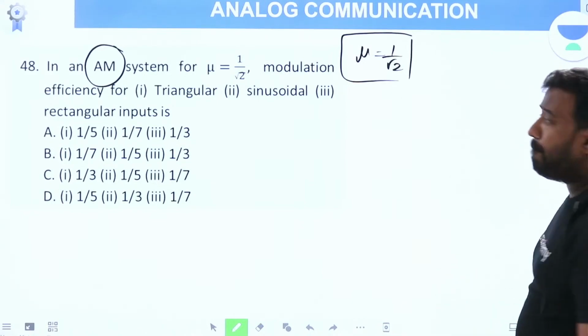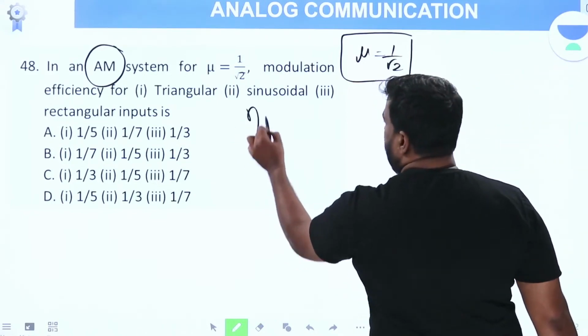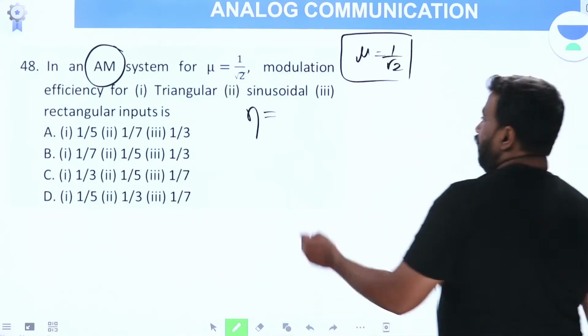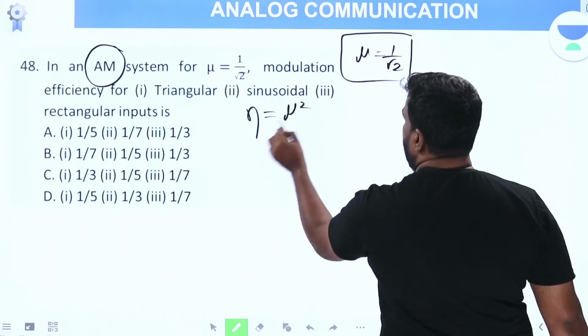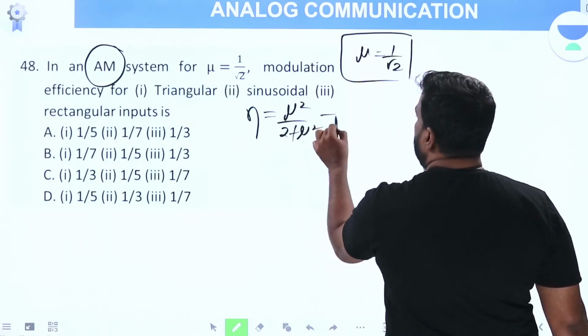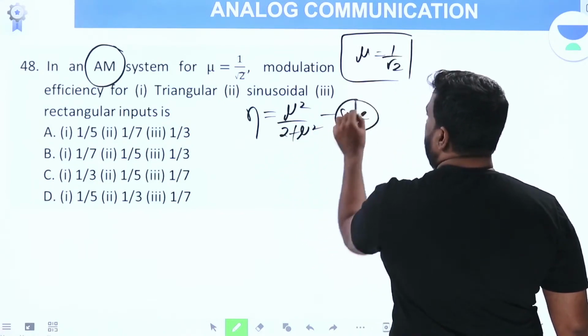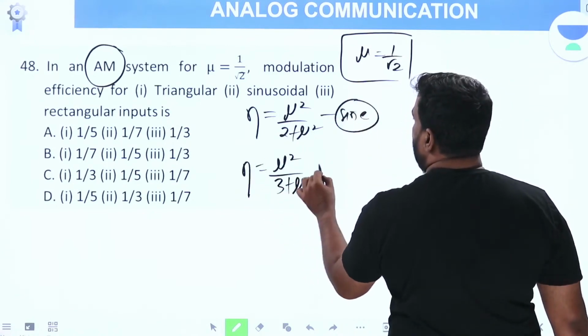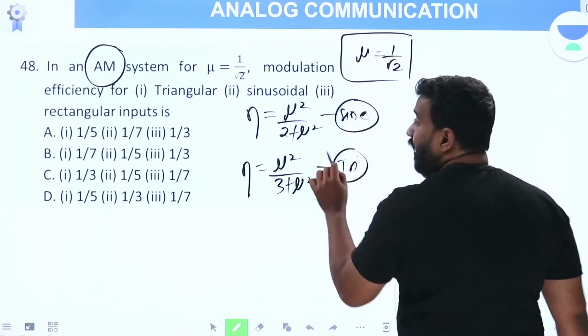What is the formula? Modulation efficiency formula already we have derived. Am I right? For sinusoidal input, eta is mu square by 2 plus mu square. For triangular input, eta is mu square by 3 plus mu square. Already in part 2 I derived this.